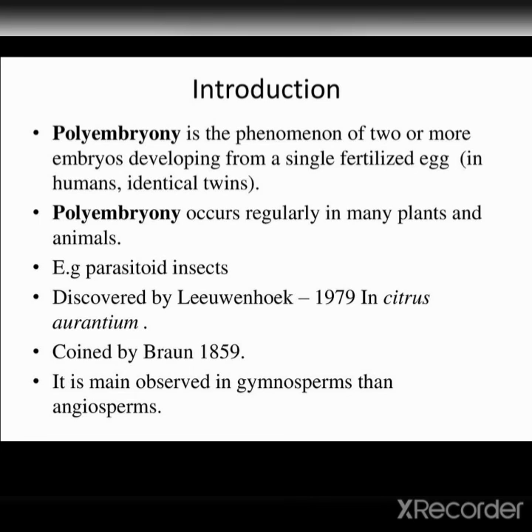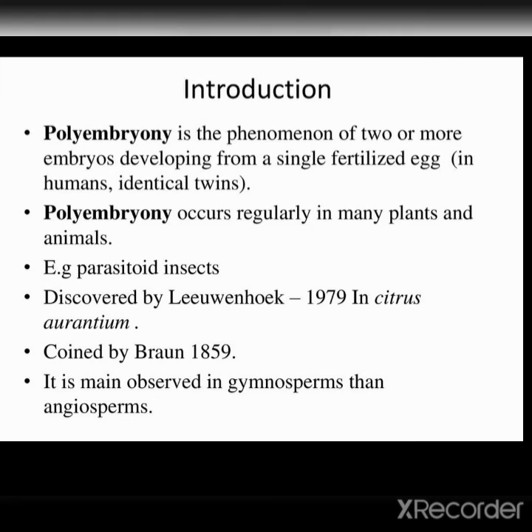Discovered by Leeuwenhoek in 1719 in Citrus aurantium, the term was coined by Braun in 1859. It is mainly observed in gymnosperms rather than angiosperms.